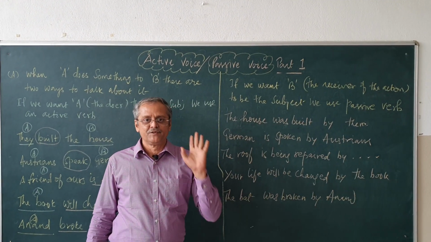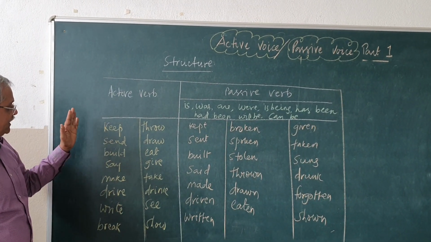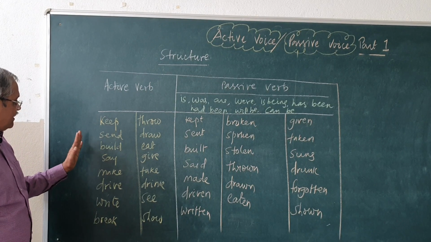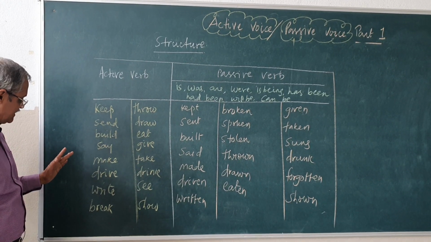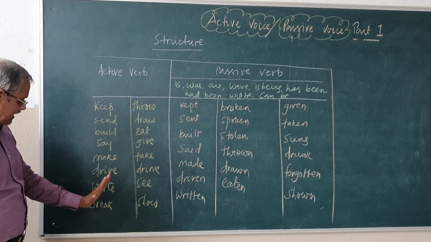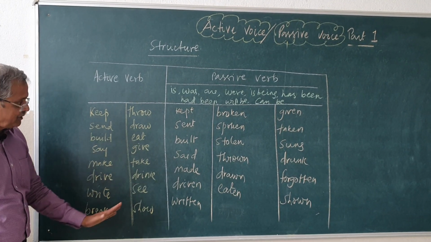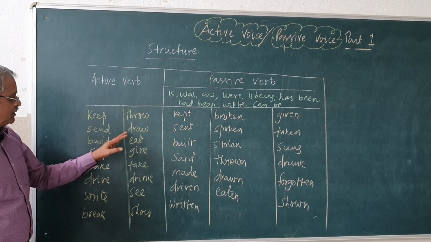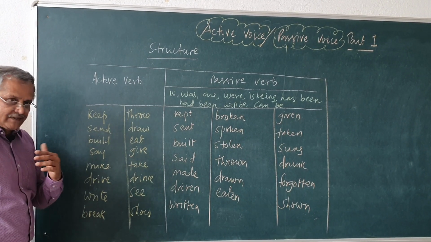Now, let us see the structure of the passive voice. When you see an active verb: he keeps promises, he sends me money, she builds the house, he says correct things always, he makes pots, he drives something, he wrote a letter. The active verb can be in the second form also, the past tense part. Break, throw, draw, threw, ate.